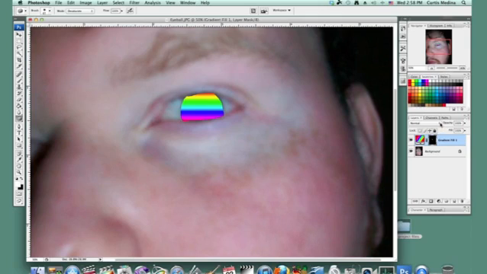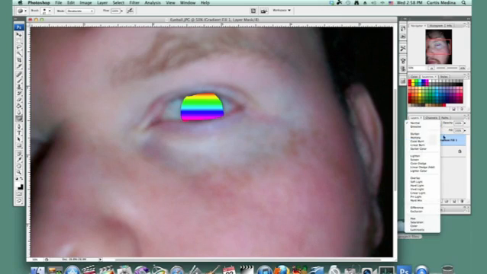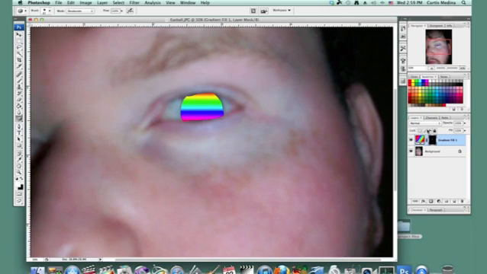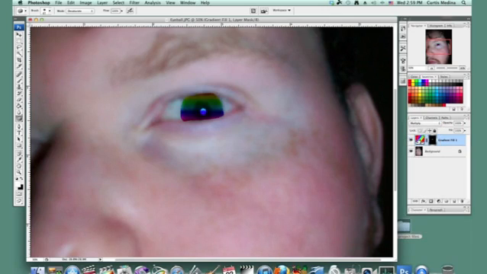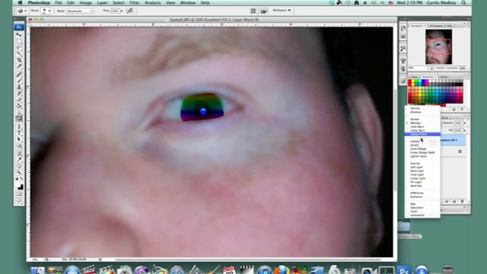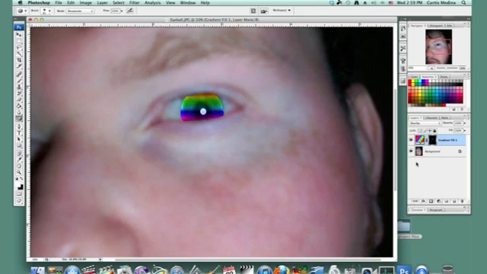So next what we're going to do is go to where it says normal, the layer options, and I'm going to hit multiply. That's one way of doing it. I'm not sure if I like that so much. So let's try out overlay. Yeah, that's much better.